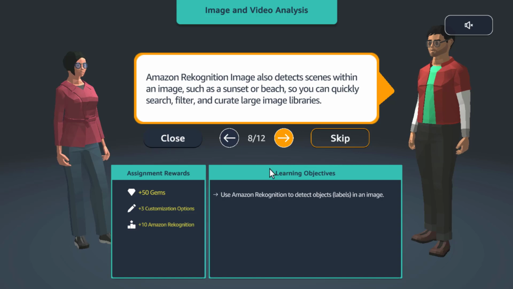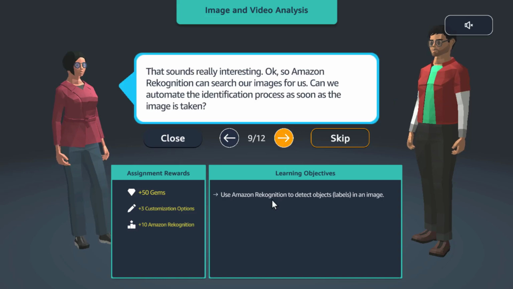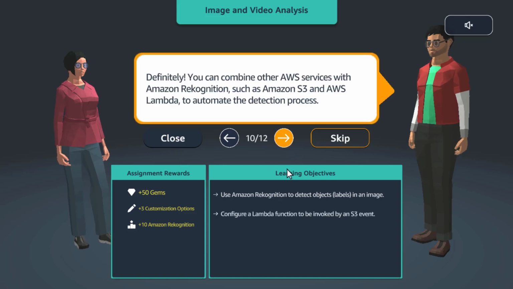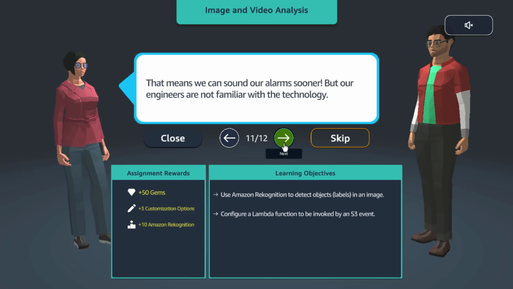Amazon Rekognition Image also detects scenes within an image, such as sunset or sun or beach, so you can quickly search, filter, and curate large image libraries. That sounds really interesting. Okay, so Amazon Rekognition can search our images for us. Can we automate the identification process as soon as the image is taken? Definitely. You can combine other AWS services with Amazon Rekognition, such as S3 and Lambda, to automate the detection process.